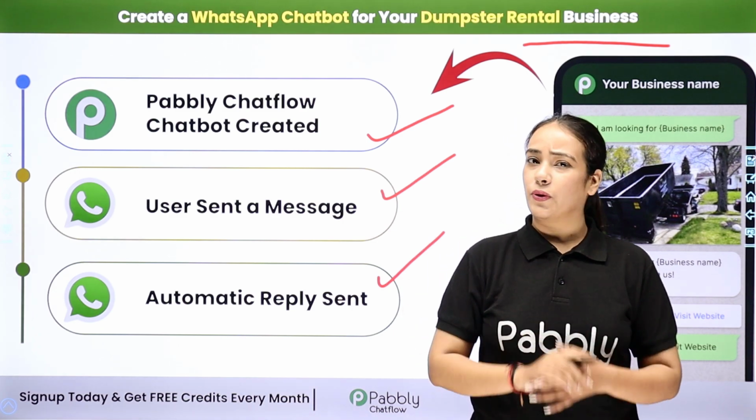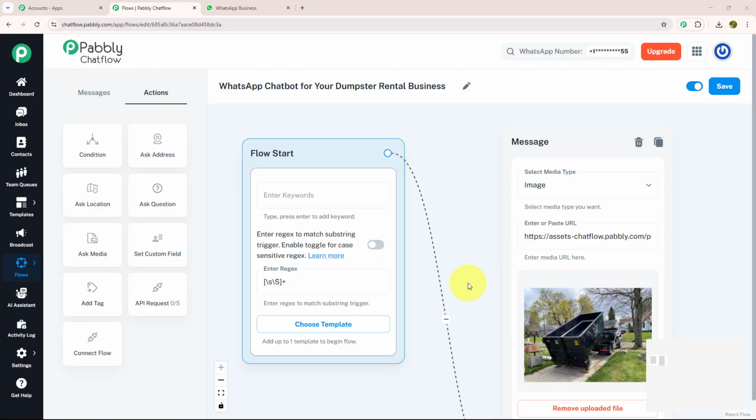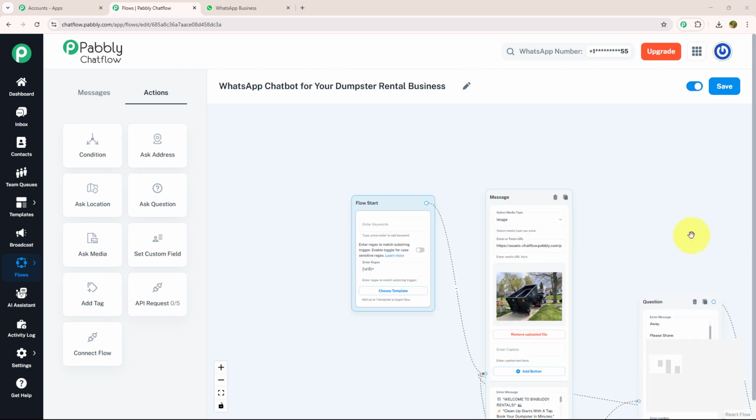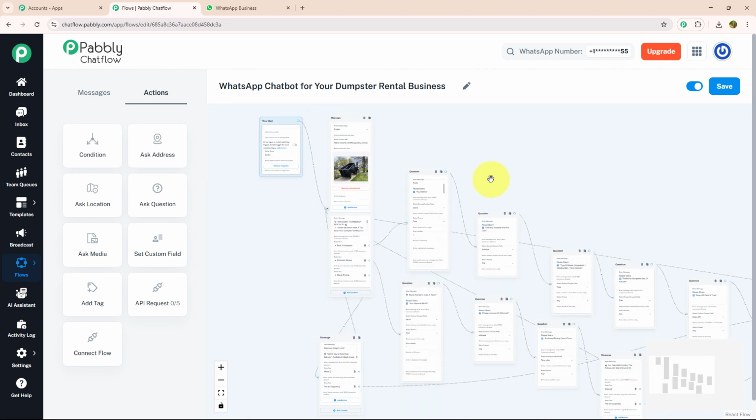If you want to know how to create this chatbot for your own business, then let me take you to my screen. Welcome to my screen. In today's video, we are going to learn how to create a WhatsApp chatbot for your dumpster rental business using Pabbly Chatflow. This chatbot will automatically respond to people, collect their details, and guide them through the inquiry process. So let's get started. As you can see, I have made this chatbot using Pabbly Chatflow. Let me show you its real-time working.